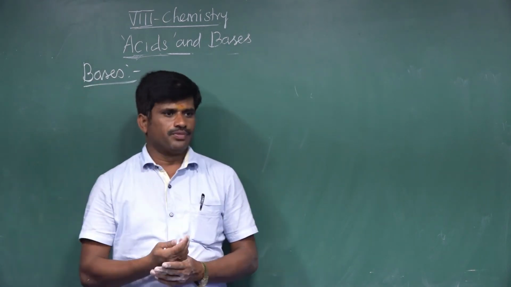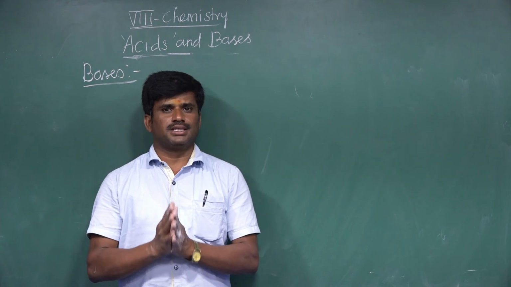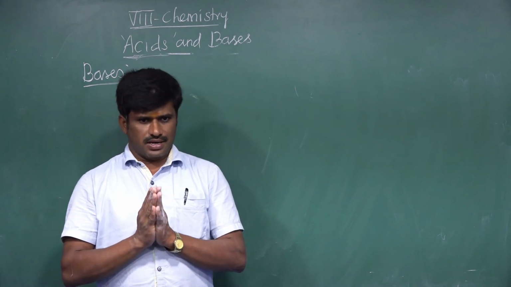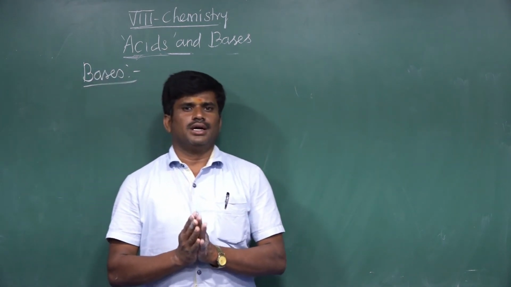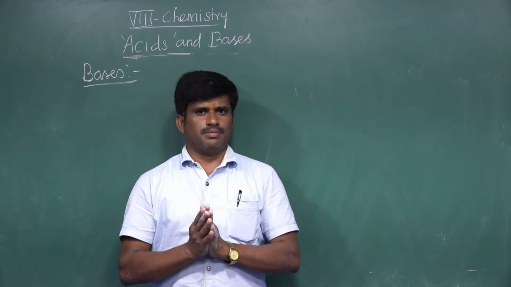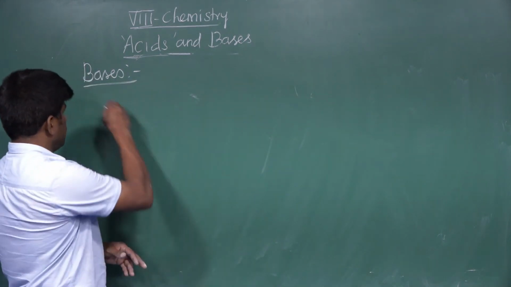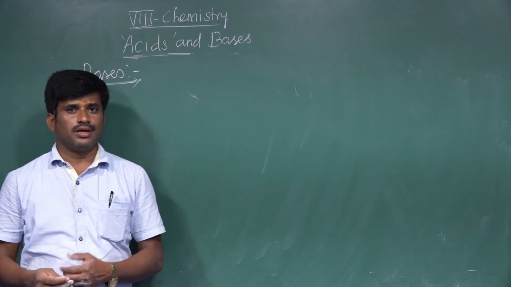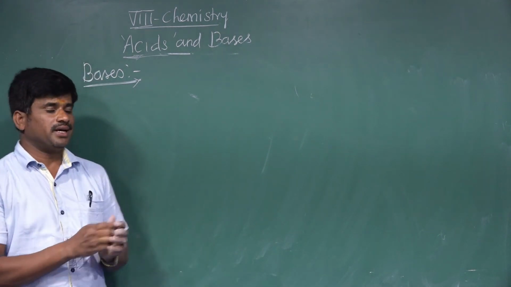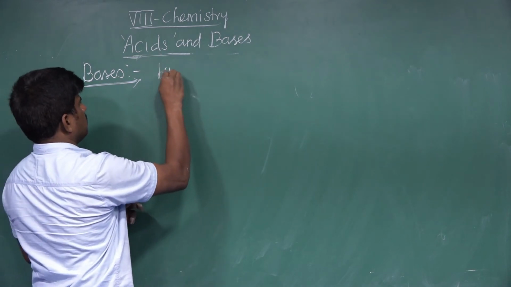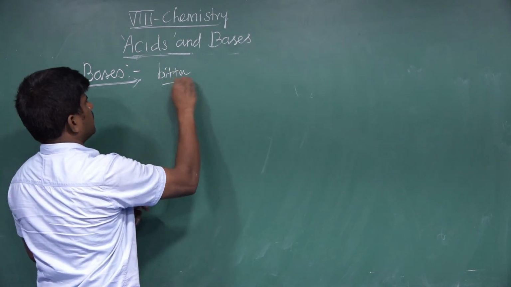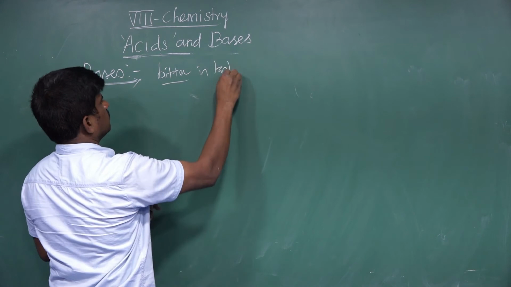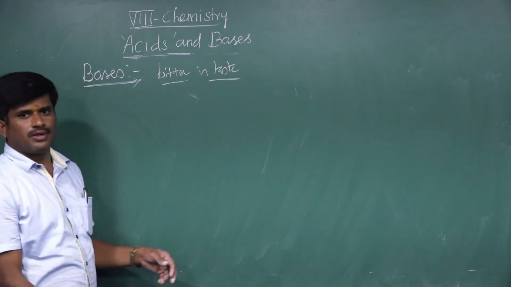Now we go to bases: the definition, properties, and uses of bases. A base is a substance that is bitter in taste.